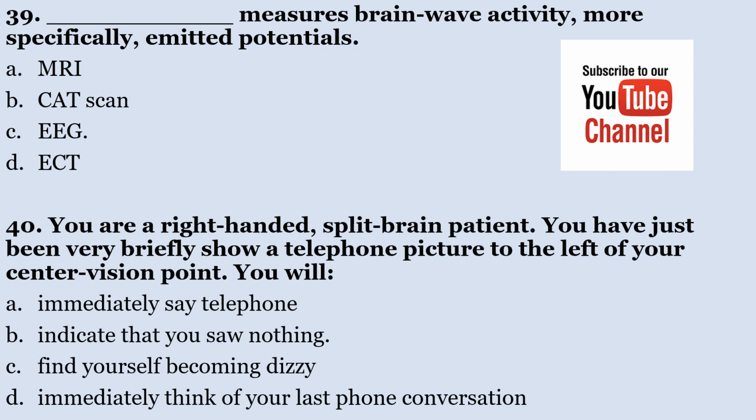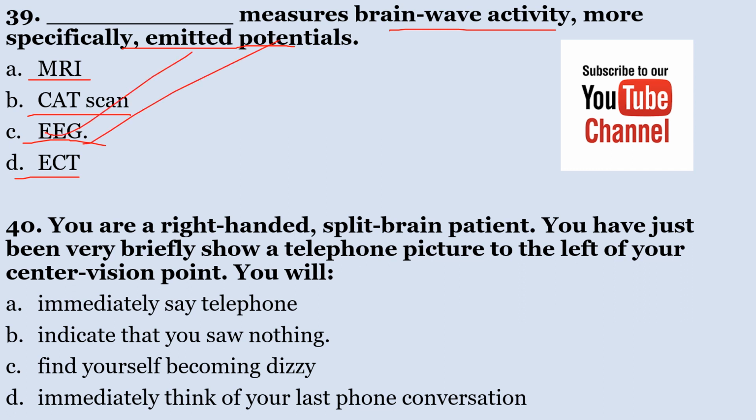Number 39, the dash measures brainwave activity, more specifically those emitted through action potentials. A. MRI, B. CAT scan, C. EEG, D. ECT. The dash measures brainwave activity, more specifically those emitted by action potentials. The correct answer is EEG.